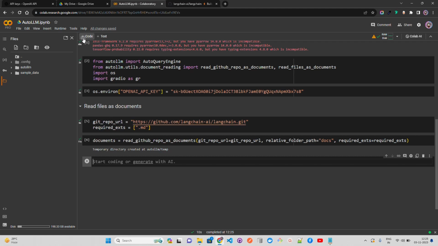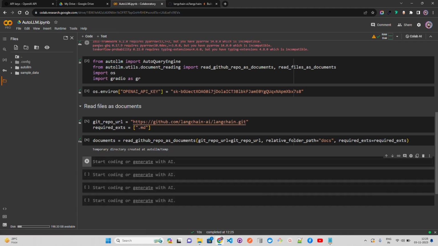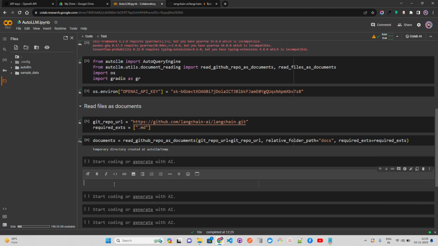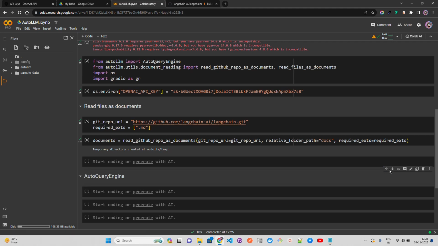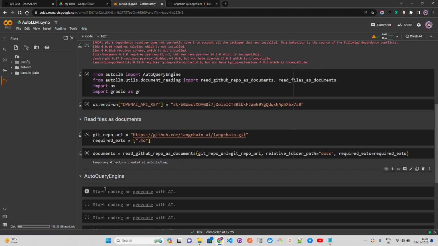Let me just add a few cells here, and I'm going to make this a text cell and write auto query. Automatically, you are going to query the documents, the data that you have here. Inside this, it uses LanceDB by default as the vector store, because LanceDB is a lightweight vector store. But you can use any other alternatives as well.